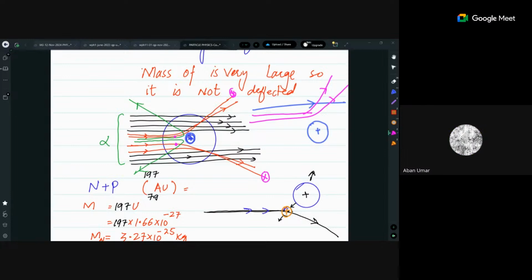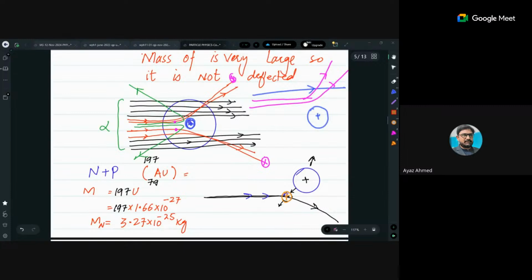No confusion. Okay, so here I have just explained, on demand of a student, that neutrons and protons in gold: its proton number is 79, and its nucleon number is 197. So it means the total mass of the nucleus of the gold is almost 3.27 times 10 power minus 25 kg.